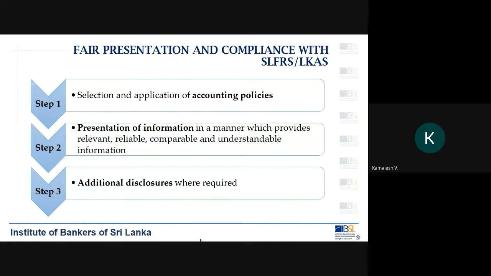Okay. So the fair presentation and compliance could be achieved with these 3 steps. What are those? Step 1, where you develop and apply the accounting policies based on the accounting standards. Number 2, you present your financial information in a manner which covers relevance, reliability, comparability, and understandability. Number 3, providing additional information to make the reader understand better.